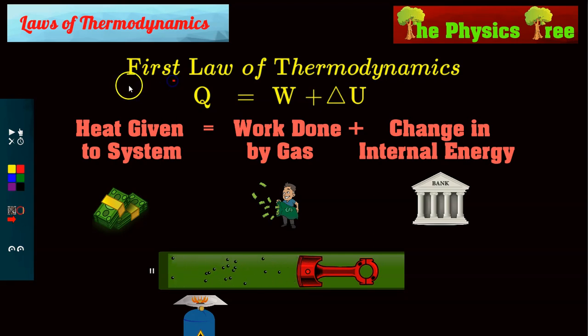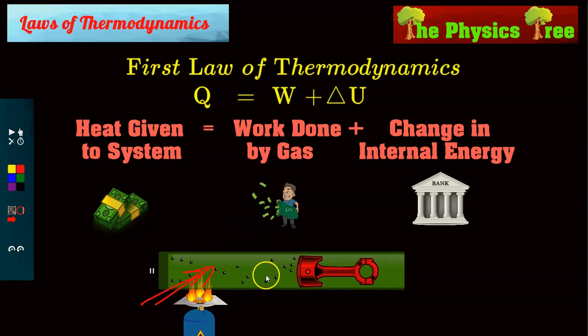What is the first law of thermodynamics? The first law of thermodynamics says that when you give heat to a gas sample, here look at this, this is a gas sample, okay? When you give it some heat, heat is represented by Q, okay? When you turn on this burner, let me turn it on, heat is given to the gas.